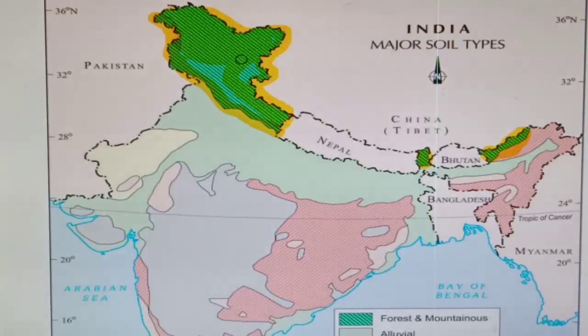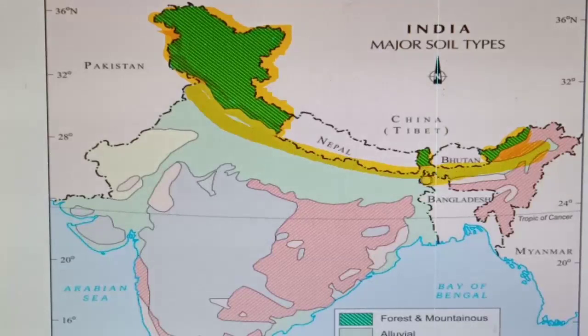Next soil is alluvial soil. The most fertile soil. How is it formed? It is carried by the rivers. So, Punjab, 5 plus Ab, that is the combination of 5 rivers. Punjab, Haryana, UP, Bihar, West Bengal and Meghalaya.